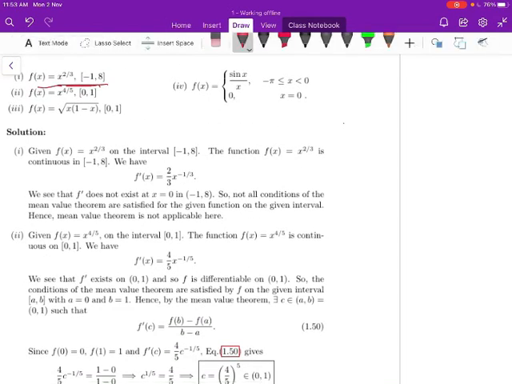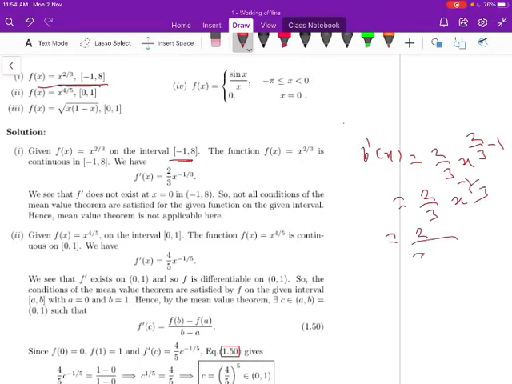So the function f(x) is continuous on the interval minus 1 comma 8, and the derivative is f'(x) equal to 2 by 3 into x to the power of 2 by 3 minus 1. So this implies 2 by 3 into x to the power of minus 1 by 3. So the derivative exists everywhere except at x equal to 0. So the derivative will not exist for x equal to 0.